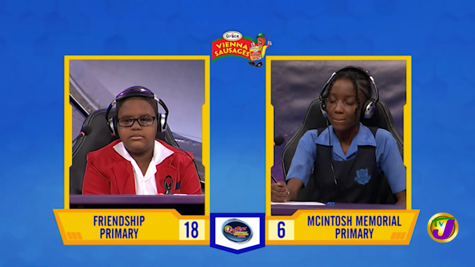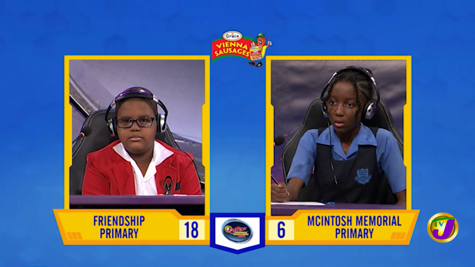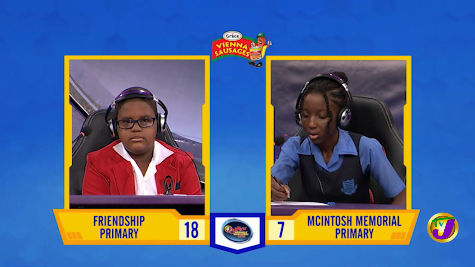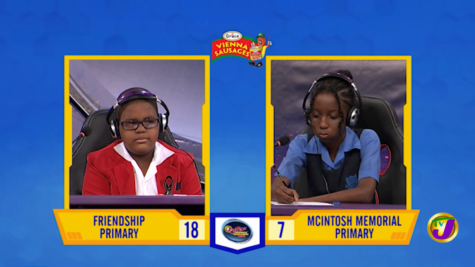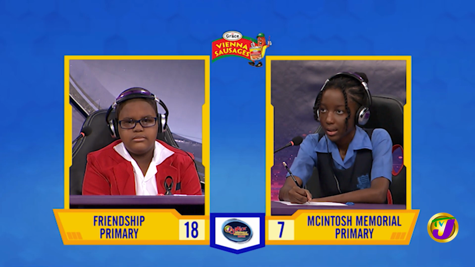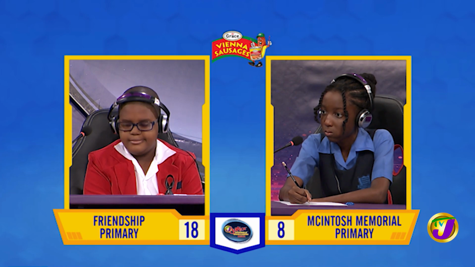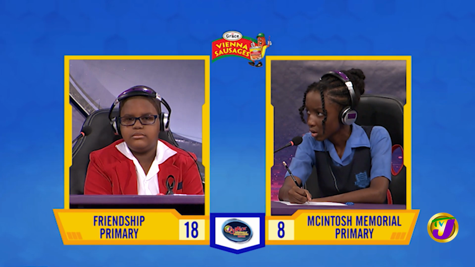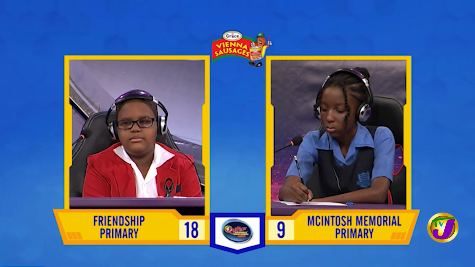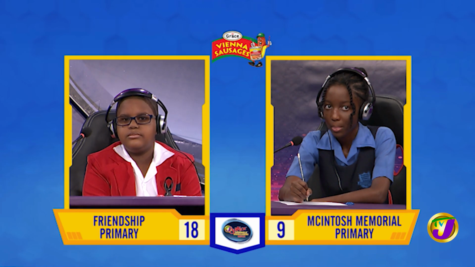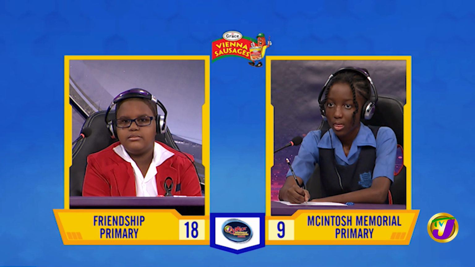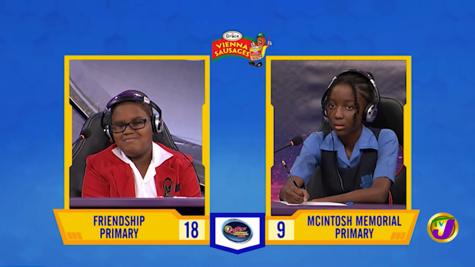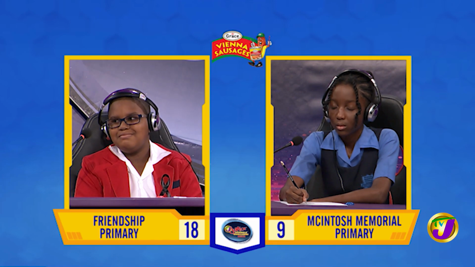What's the name for the part of the human eye where the optic nerve leaves the eye and has no light-sensitive cells? Blind spot. That's right. Which organ of the body filters out waste and excess water to form urine? Kidney. That's correct. Where do most amphibians lay their eggs? In water. That is correct. Brianna, what's the name for the smallest particle or unit of matter of an element? Question passes. Dexter, want to try? Atom. An atom is correct.